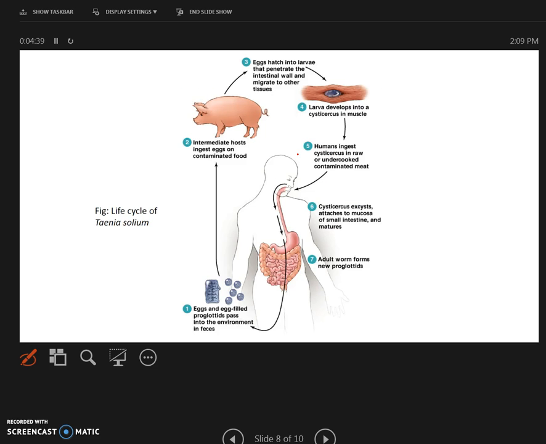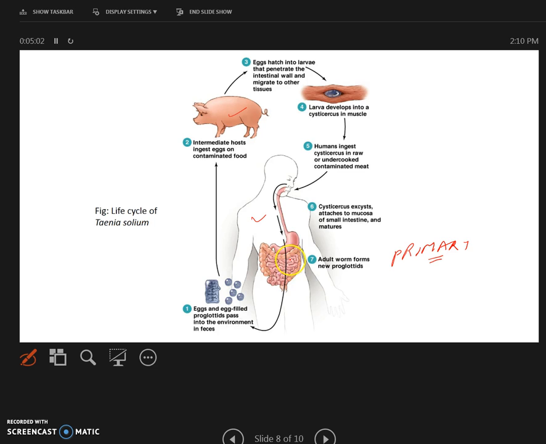So let's see the life cycle. For the life cycle of Taenia solium, which is the tapeworm, there are two hosts. One is the human host as well as the pig. The human host is the primary host, and the reason is because the parasite has sexual reproduction in the primary host.